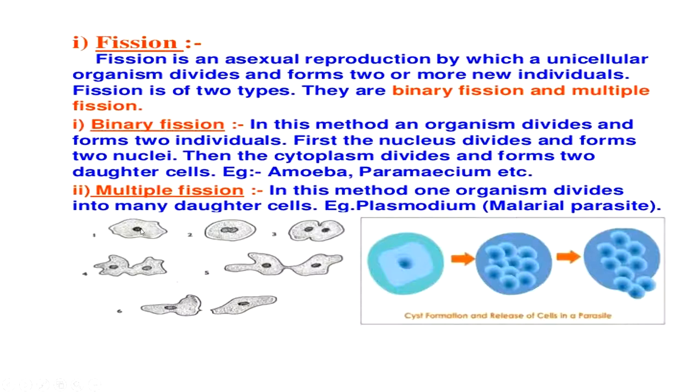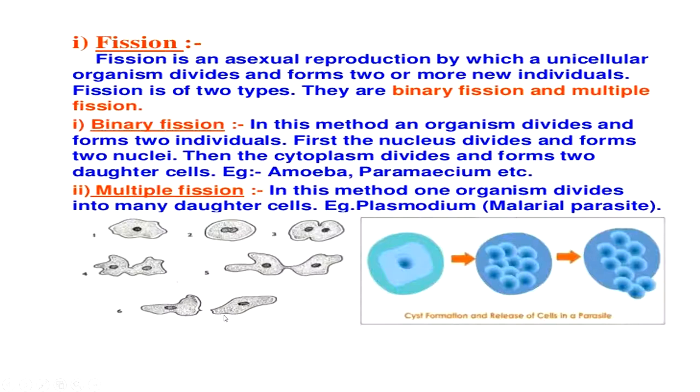First, in amoeba, the nucleus is elongated, and after that it's divided into two. After that, the cytoplasm divides into two, and finally it forms two daughter cells.